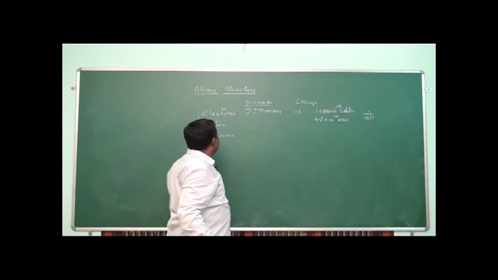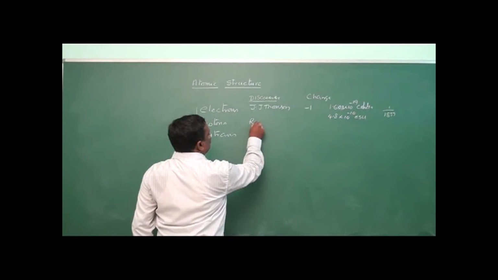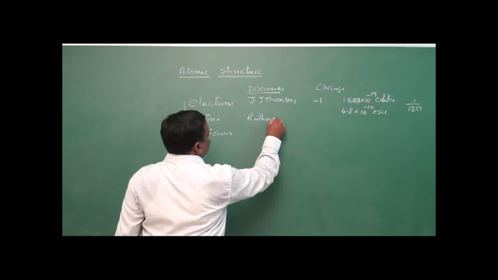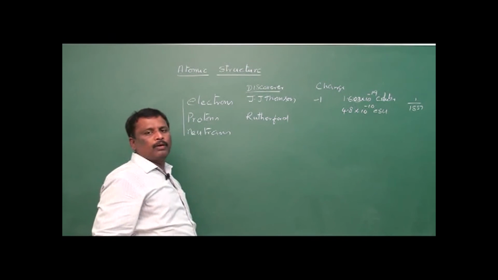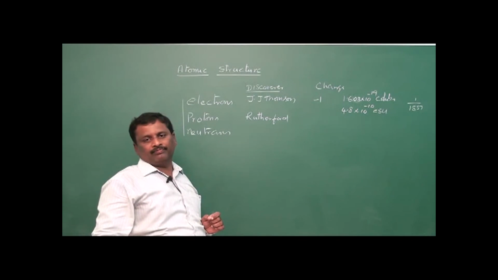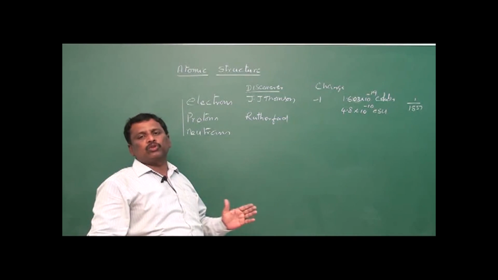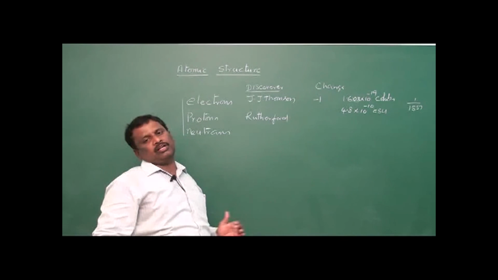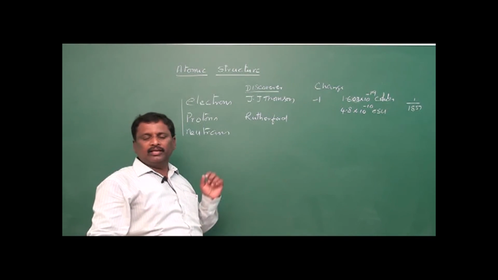Now another particle is the proton. This proton was first identified by Rutherford. Here one thing you have to remember: the positive particles were identified by Goldstein. From the positive particles, the proton was isolated and named as proton by Rutherford. So the discoverer of the proton is Rutherford.